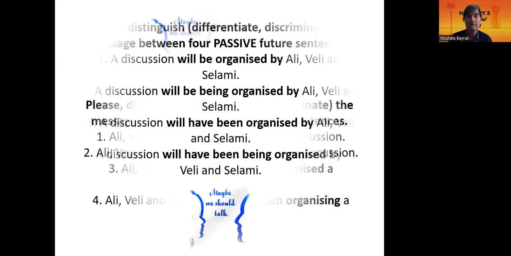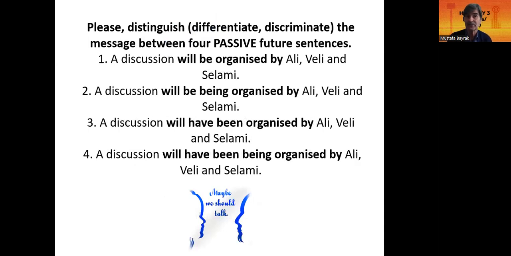Active. Now, please distinguish, see the difference between 4 passive future sentences. Yes, all of them are passive sentences, okay? So the object is at the beginning as a subject. A discussion will be organized by Ali, Veli, and Selami.